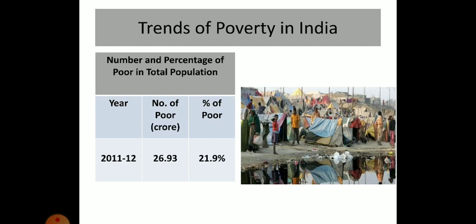The figures are of 2011-12 because these figures have been given by NSSO, and these are the latest figures given by it, and these figures are based on the census, the last census, which was conducted in 2011. So according to this table, in India, about 22% of the population is below the poverty line.